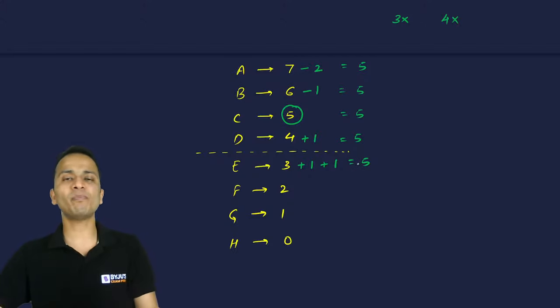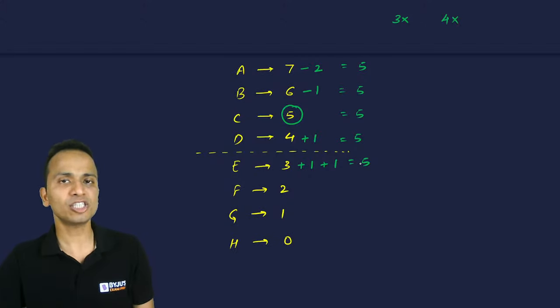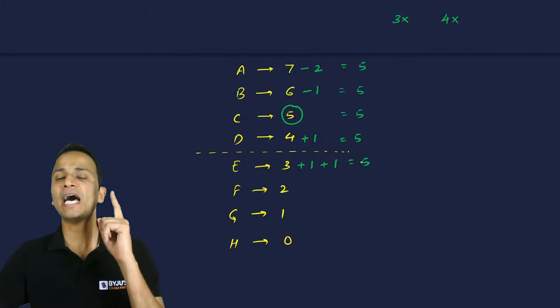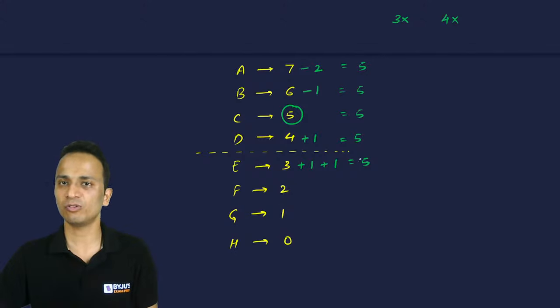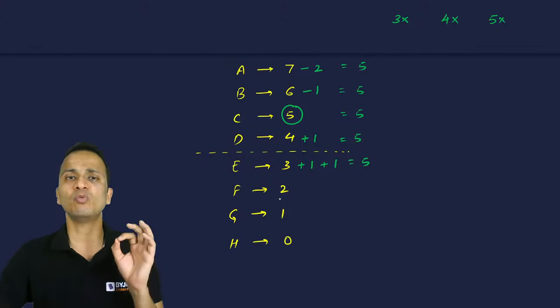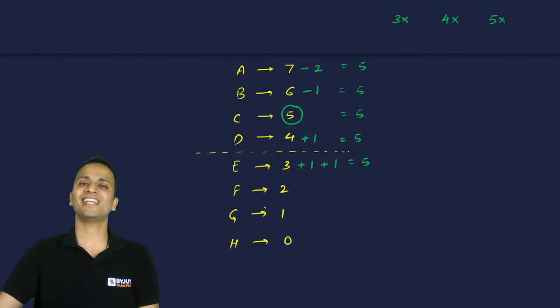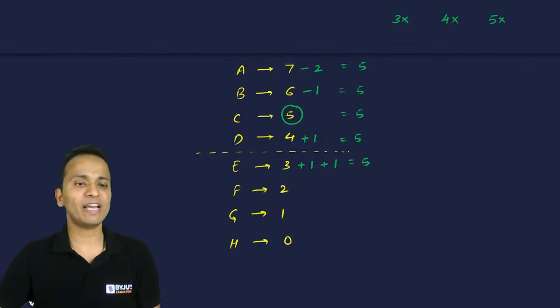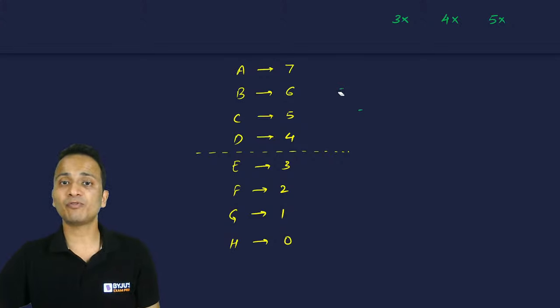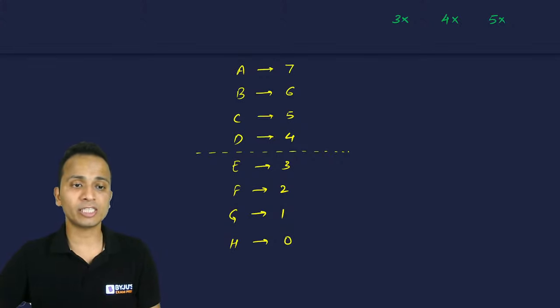So I can see that the top 5 teams have won 5 matches each, but out of these 5, only 4 teams will go to the next round and 1 team will not go to the next round. So once again, winning 5 matches will not ensure my position in the next round. Okay, so 5 is also not the answer. I'll go ahead and we'll check for 6. Okay. So this is the basic logic behind these types of tournaments. This is the complete logic that I'm giving you.